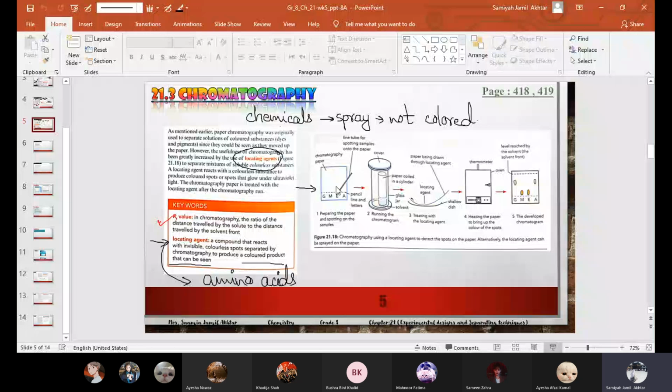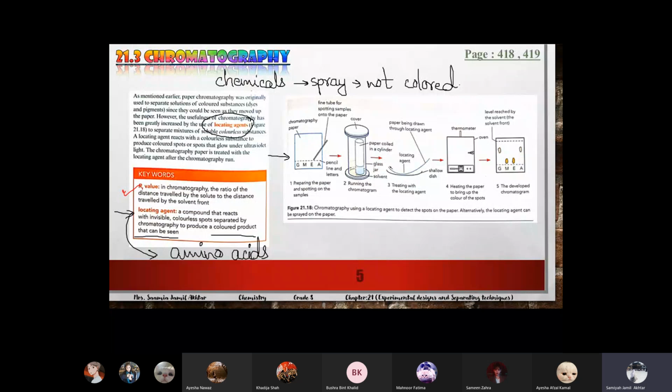Okay, yeah, we finished this last time, and I just want to tell you some examples of locating agents. I told you that locating agents are chemicals used for chromatograms which are not showing colors, any chromatogram on which the spots are invisible. So to make the spots visible, we use locating agents.